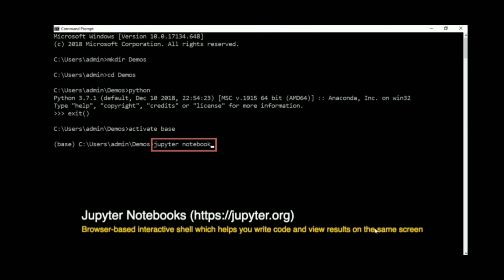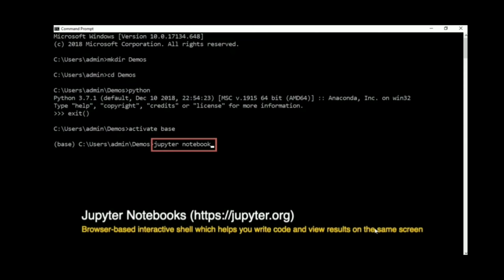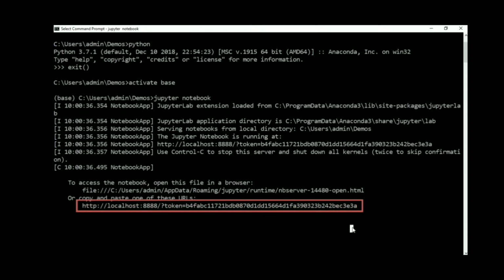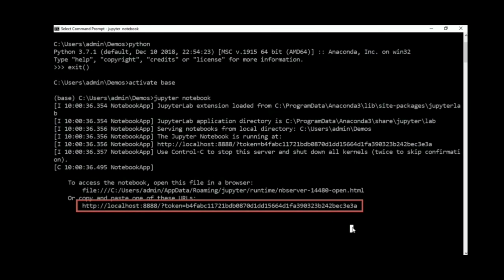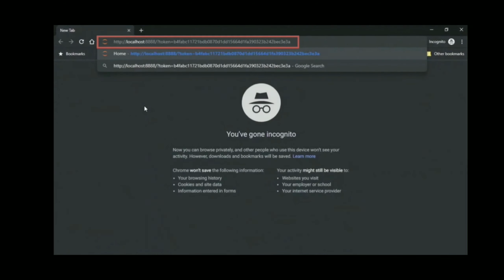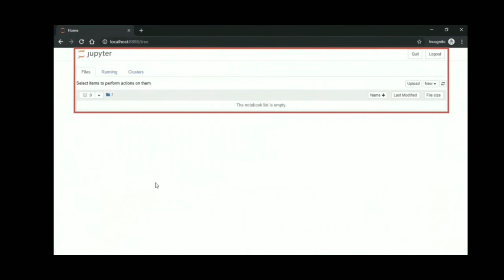If you type in the jupyter notebook command, this will bring up a URL that should automatically open up within your browser tab. If it doesn't, you simply copy and paste this URL onto a new browser window. You will have to leave this command prompt open and have this program running. This is the Jupyter Notebook server, so do not kill or close this command prompt because you will need this to work with Jupyter Notebooks. When you are done programming, you can kill this command and close this command prompt.